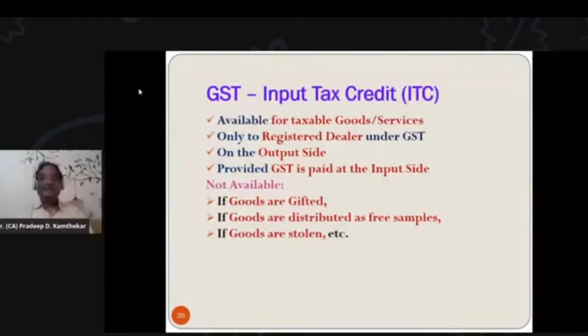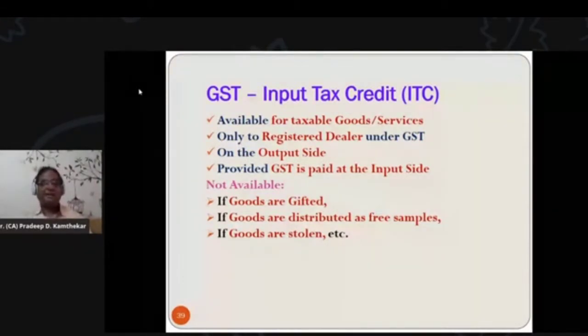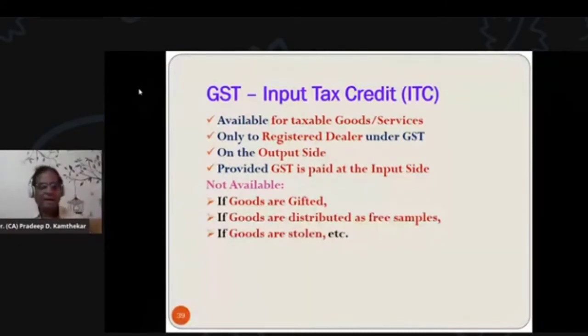Now, what is input tax credit? This is a very good example where normal registration is beneficial and why people go for normal GST registration procedure, because they get input tax credit of GST. For example, say a builder or developer. A developer has a choice: he can go for composition, or he can go for normal registration.